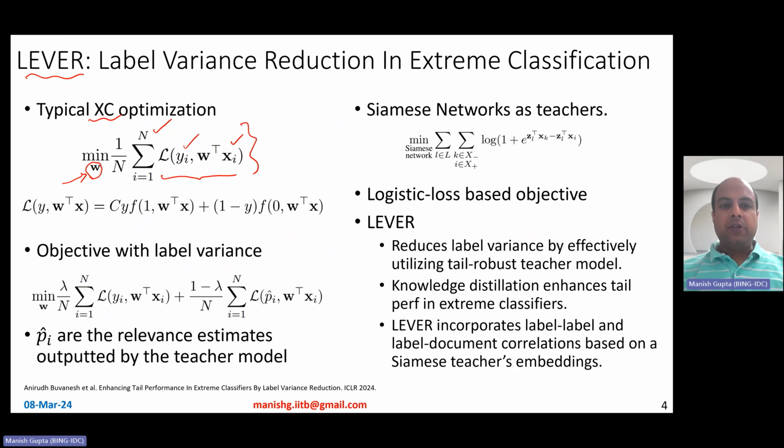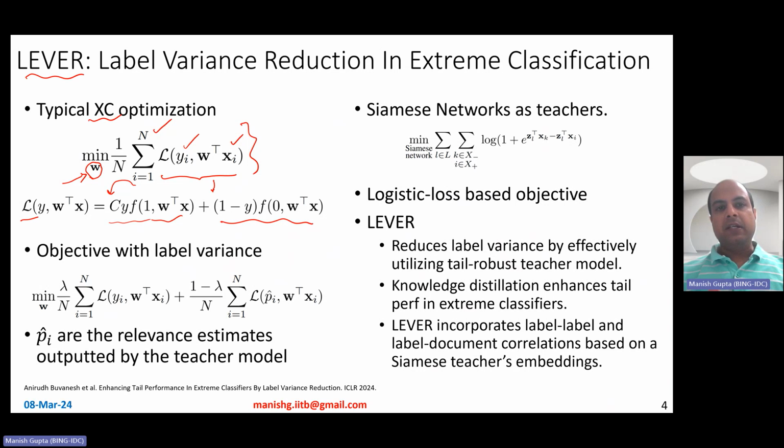Now, what you want to do is to minimize this loss. This loss could be any kind of loss. For example, it could be a logistic loss, popularly, or a hinge loss and so on. As you see here, this is for the positive labels, and this is for the negative labels. The loss part for the negative labels is just an expanded form of this. If it's an imbalanced situation, you have class weight. So you have the C to ensure there is a good balance between the relevance and irrelevance of a label for a particular data point X.